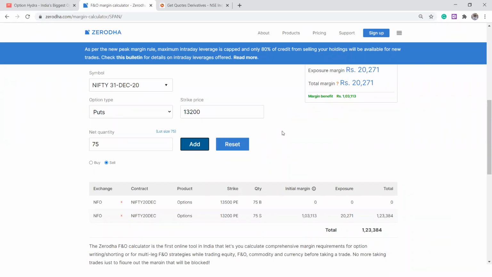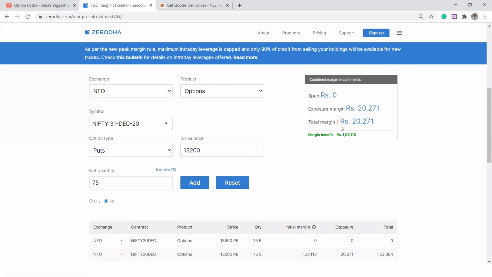However, I need to pay slightly higher margins, since I also need to pay margin money for selling options. This is kind of a security deposit you have to pay to the exchange, like an exposure margin in case of some uncertainty. This money will be used to settle the losses. It's like a token money, an additional security deposit you are paying to the exchange.